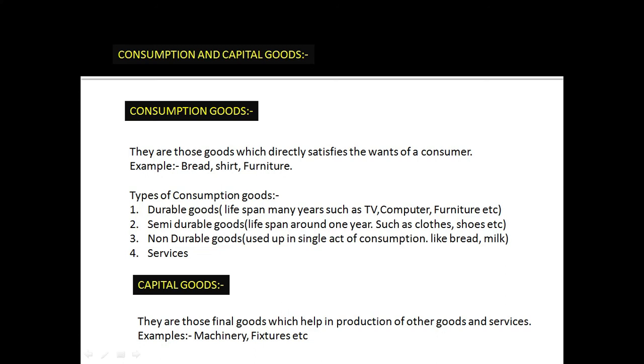And fourth, services. So all these are consumption goods, and depending upon the span of their use, they can be of different types. Capital goods are those final goods which help in production of other goods and services. Example, machinery, fixtures, etc. They are considered as capital goods.